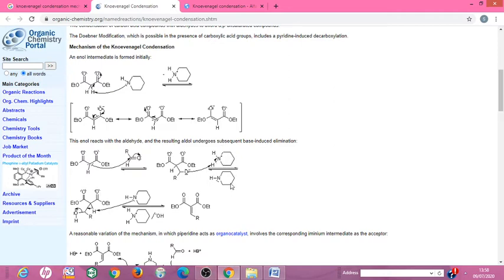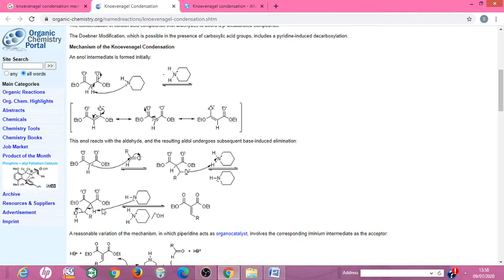It removes the proton, and piperidine, the base, remains as it is, as the catalyst in this reaction, and O minus converts into OH. In the last step, the base catalyst piperidine, again having a pair of electrons, abstracts another acidic proton present in the active methylene group. This is the first acidic proton, and this one is the second acidic proton.